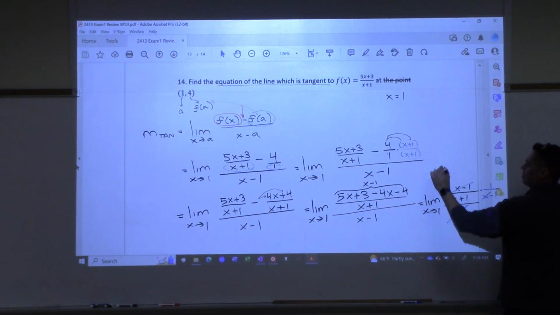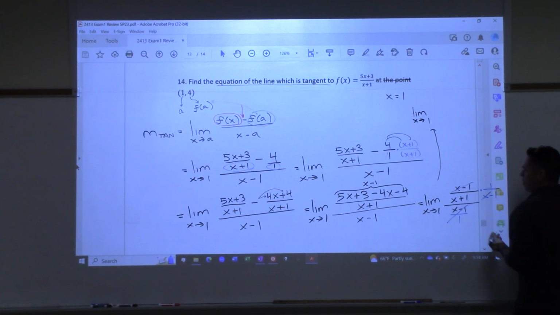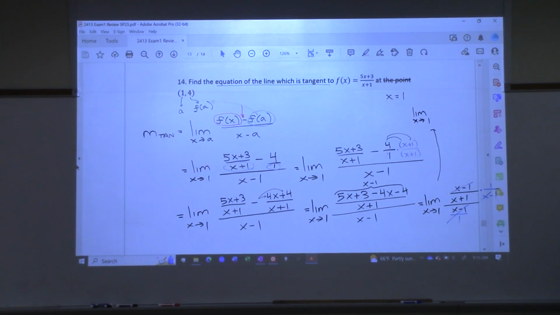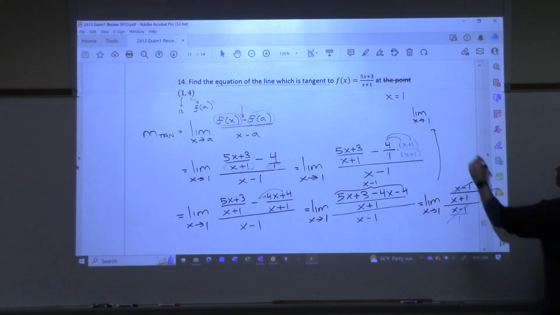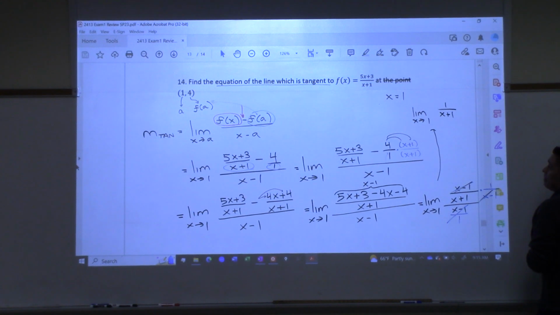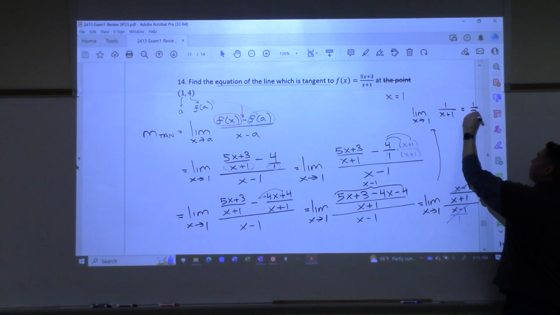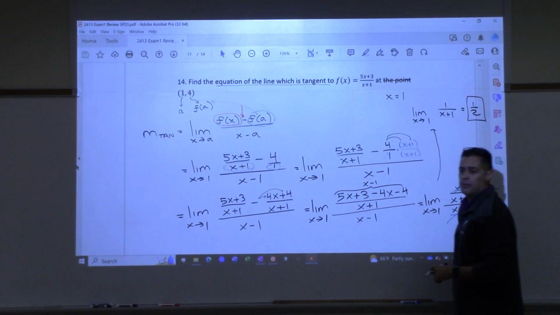And then let me see if I can squeeze this in here. Limit x approaches 1. And then the only thing left is what? Be careful here. What's left? We canceled these, didn't we? 1 over x plus 1, right? Not x plus 1, 1 over x plus 1 is left. So 1 over x plus 1. And now I can take that limit. I just let x go to 1 now. And I get 1 plus 1 on the bottom, that's 2. That's a half, right? There you go. It's a half.